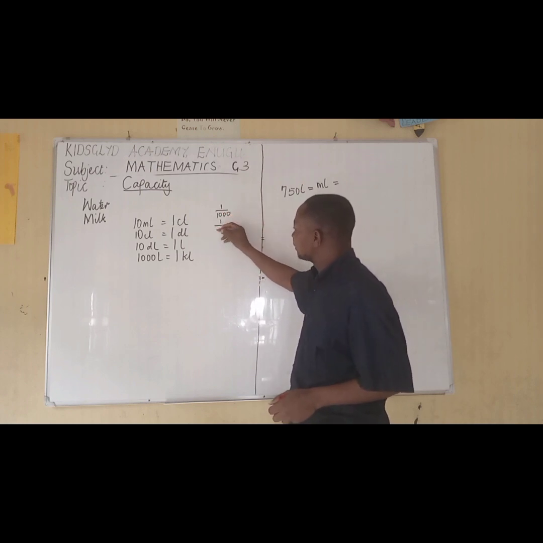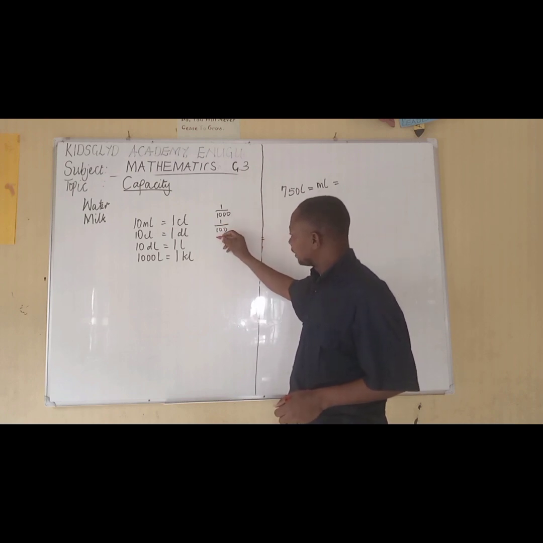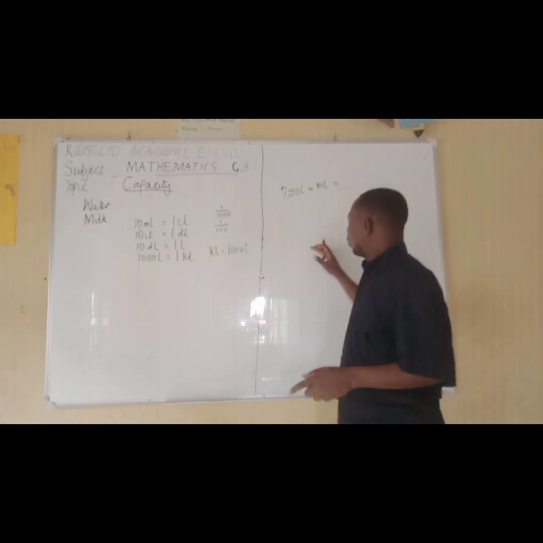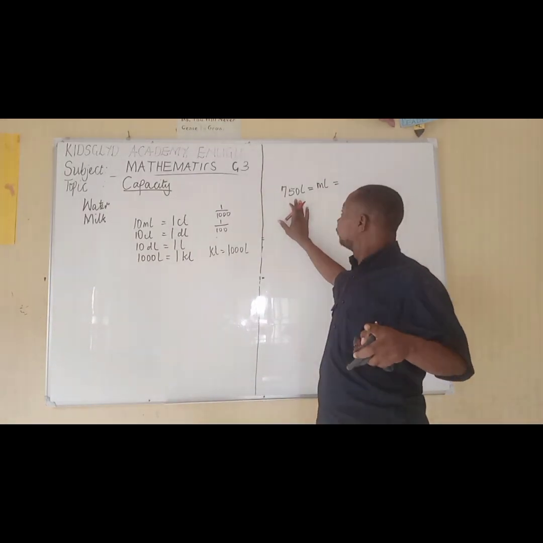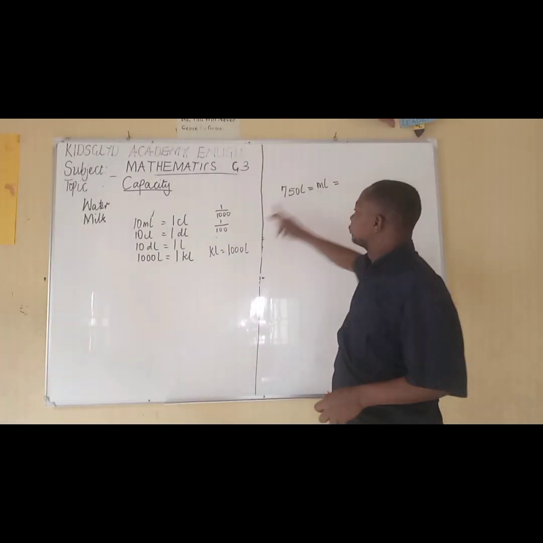Centiliters is like 1 over 100. Then the liter itself is there. Then 1 kiloliter is equal to 1000 liters. Now, for us to convert 750 liters to milliliters, first, it is over 1000.